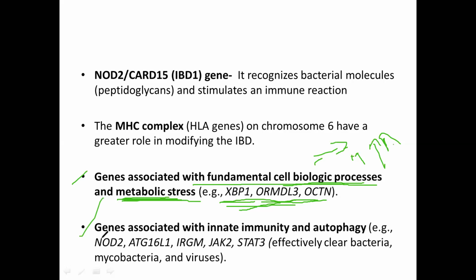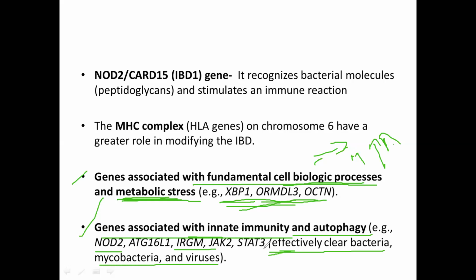Next one, genes which are associated with innate immunity, right? And autophagy also, like NOD2, IRGM, JAK2, STAT3. How do these genes help? They effectively clear bacteria, mycobacteria, and viruses, all the enteropathogens which are harmful.